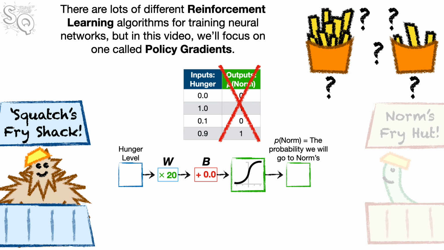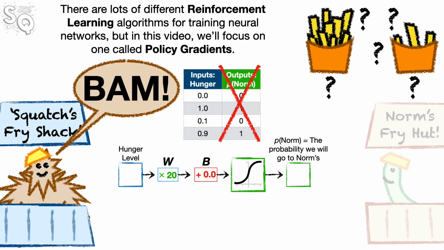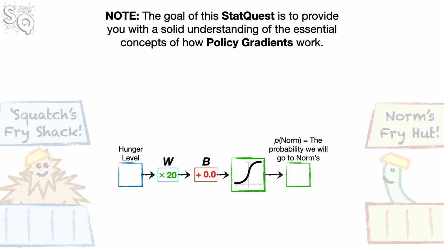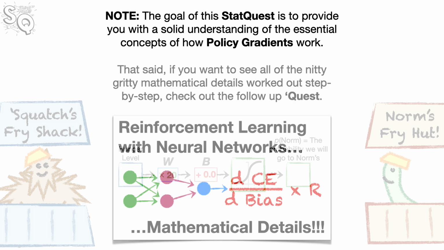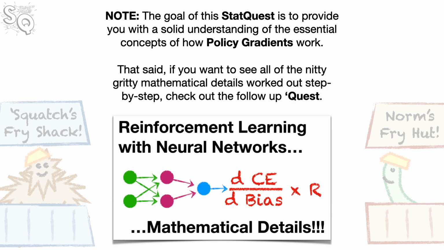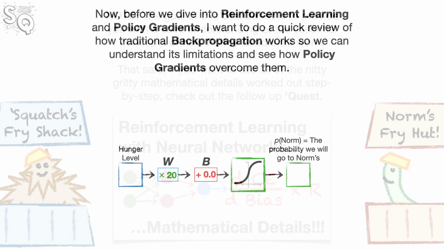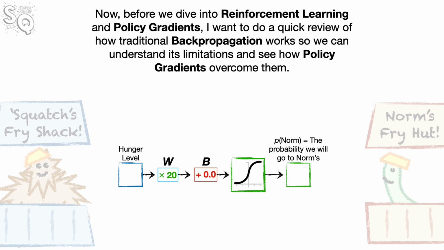There are lots of different reinforcement learning algorithms for training neural networks, but in this video, we'll focus on one called policy gradients. Bam! Note, the goal of this StatQuest is to provide you with a solid understanding of the essential concepts of how policy gradients work. That said, if you want to see all of the nitty-gritty mathematical details worked out step by step, check out the follow-up quest.